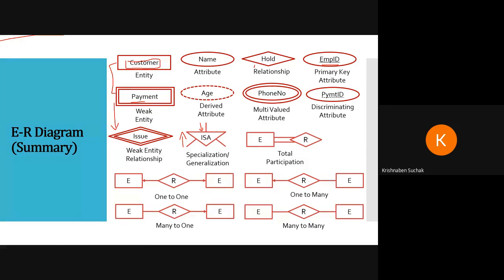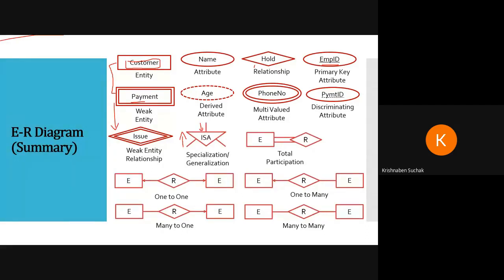So this diagram will help you. If you draw the diagram with the complete process, then you will come to know how these things are related, who the persons are, or what the entities of my system will be. So we draw an ER diagram to make people understand before developing the project.